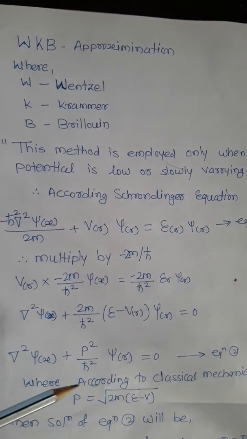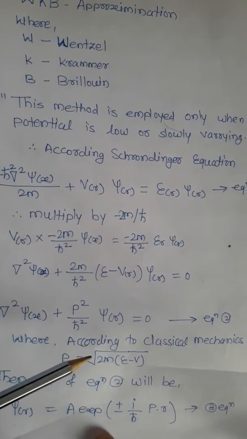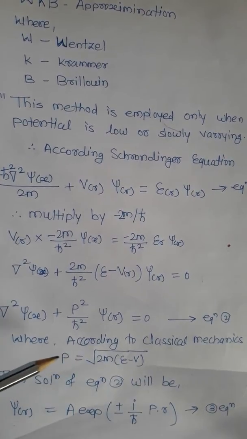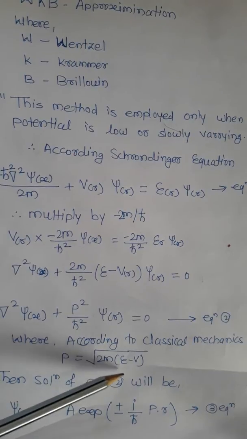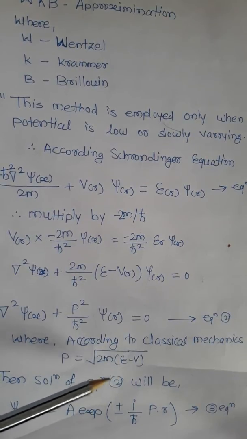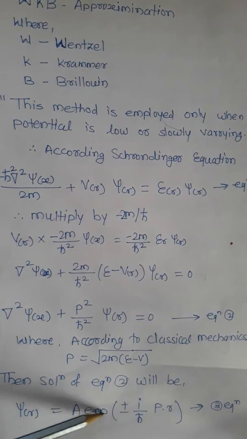Where, according to classical mechanics, p is equal to under root of 2m into E minus V, where E is energy and V is potential. The solution of equation 2 will be psi of x equal to A exponential plus or minus i upon h cross p into x.